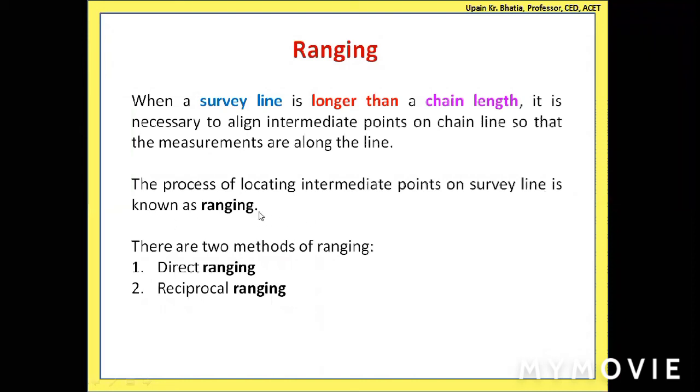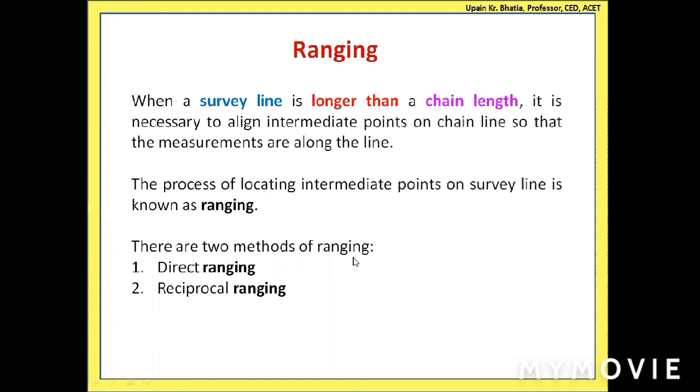Okay, so point A and point B are very far away, more than 20 meters. If your chain length is 20 meters, then you need to fix the intermediate points between A and B. So those points should be along the line AB. Fixing those points along the line is called ranging. So this is the definition: the process of locating intermediate points on the survey line is known as ranging.